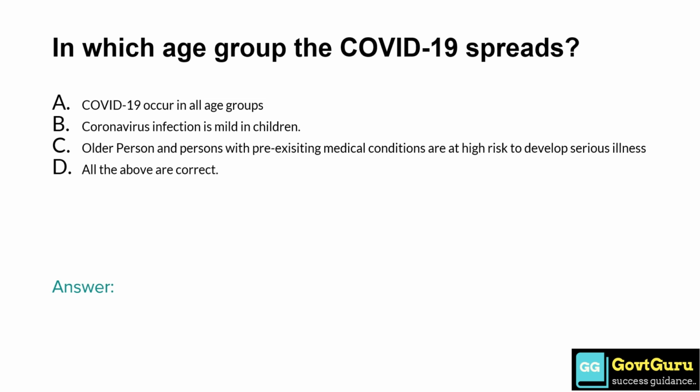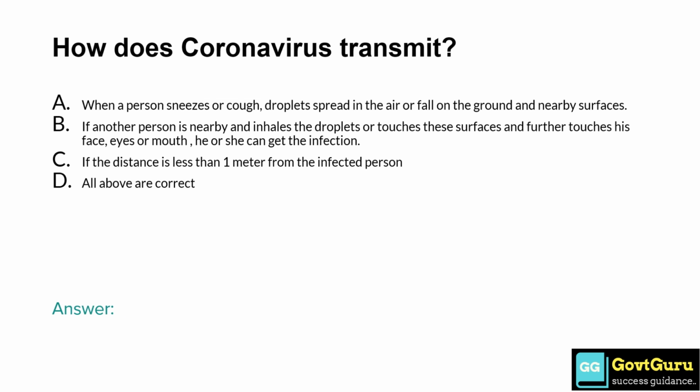In which age group does COVID-19 spread? So all the above statements are correct because COVID-19 occurs in all the age groups. Coronavirus infection is mild in children, and older persons and persons with pre-existing medical conditions are at high risk to develop serious illness. So the option is D, that is, all the above are correct.